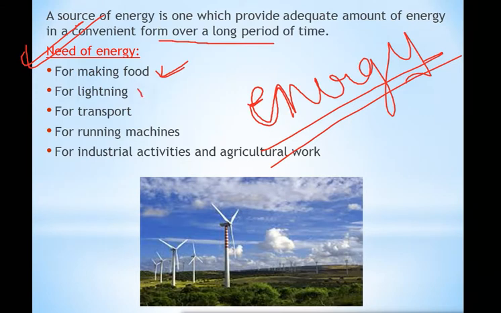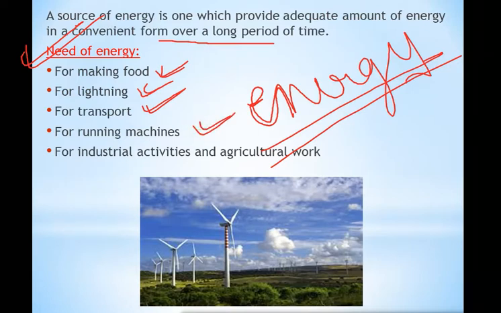For lighting, the electricity which we are using is also a form of energy. Because of that electricity, we can light the bulbs. For transport, the vehicles moving on the road, cars, buses, trucks, even the aeroplanes, they all are running because of the fuels they are using, petrol, diesel, whatever. For running machines in factories, you have seen lots of machines.